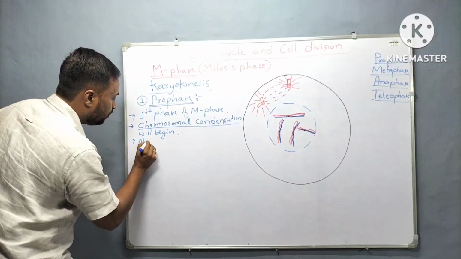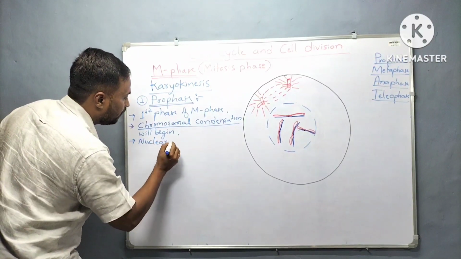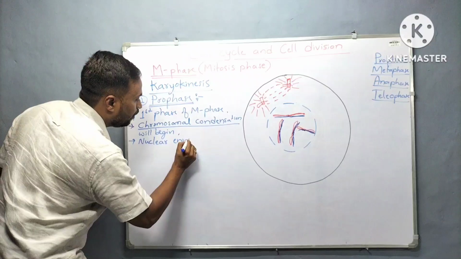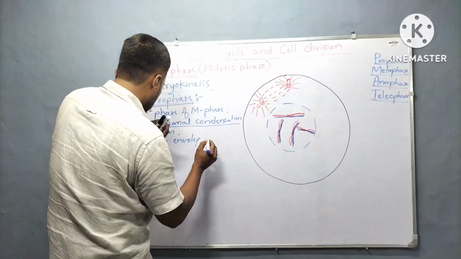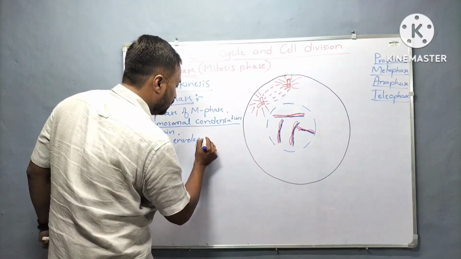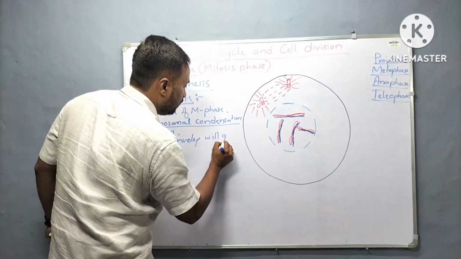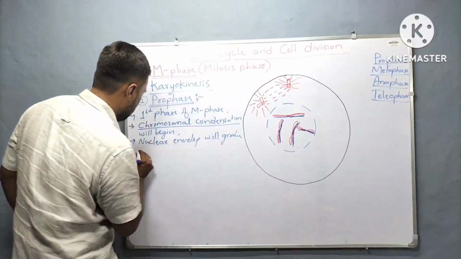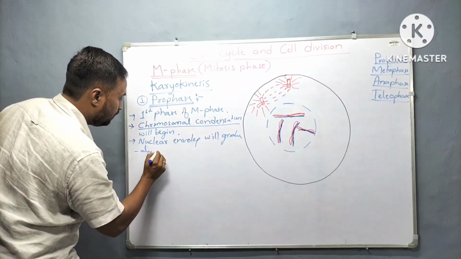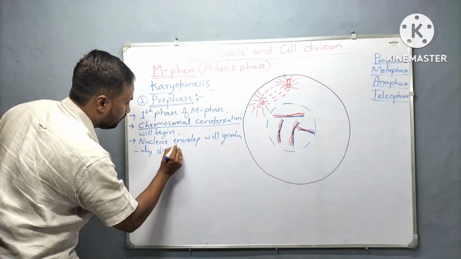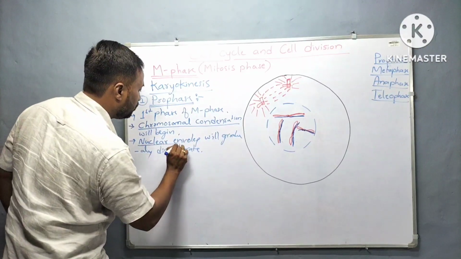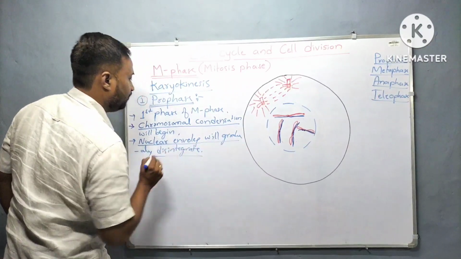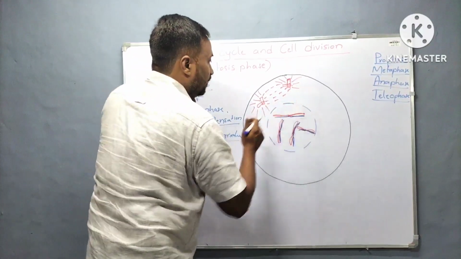Nuclear envelope, we can say nuclear membrane or nuclear envelope. Nuclear envelope will gradually disappear, gradually disintegrate. Okay, so gradually it disappears.